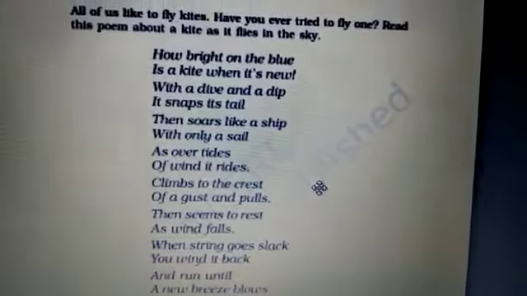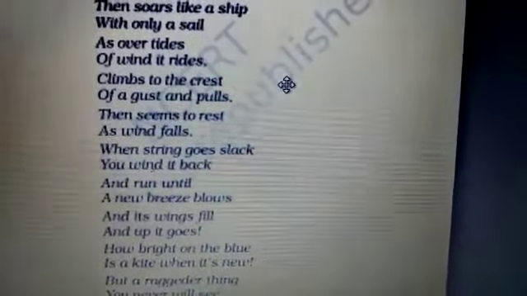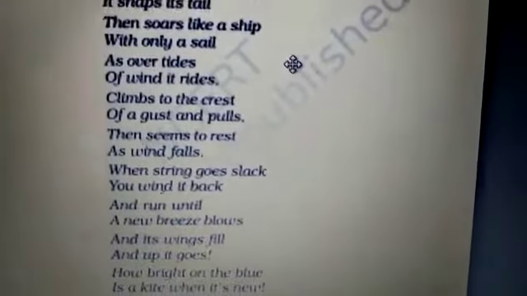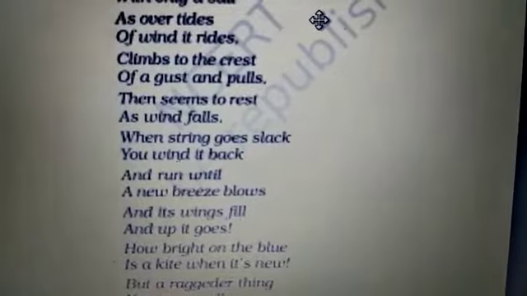Whenever there is a heavy wind, then you have to control the thread properly so that you can fly the kite properly. When a string goes slack, you wind it back and run until a new breeze blows. But when there is no favorable wind, you cannot fly a kite. For that time, you have to wait.